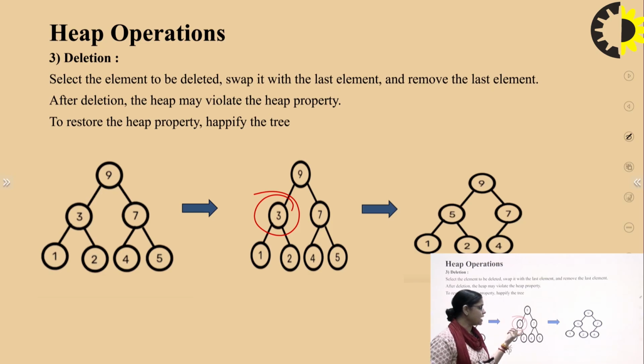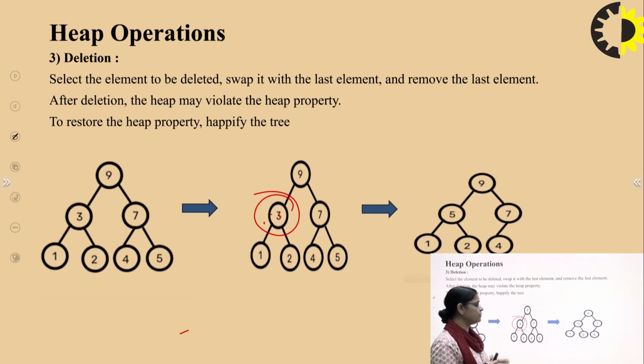When we are deleting the third node, after the deletion it will violate the heap property. This 2 will come here and 1 will be there, but again it will violate the heap property, right?